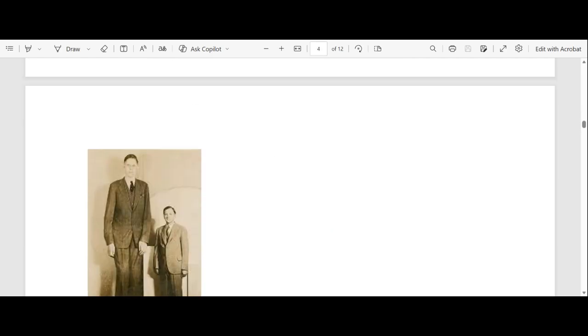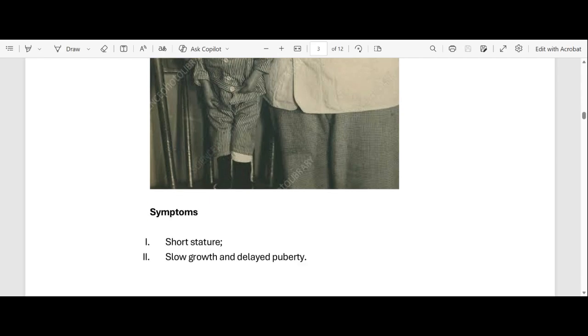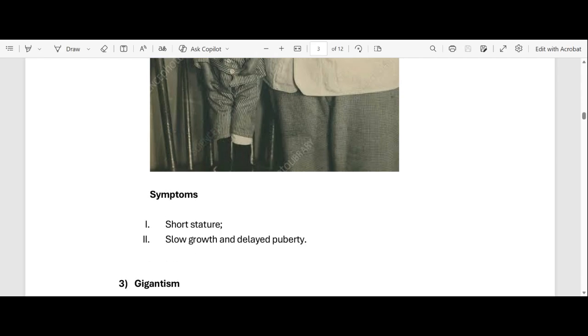So what are the symptoms? Let's look at the symptoms of dwarfism. The symptoms are short stature. As you can see, the person in the above picture has a short stature. The second symptom is slow growth and delayed puberty. So your puberty is delayed, you have your puberty late.